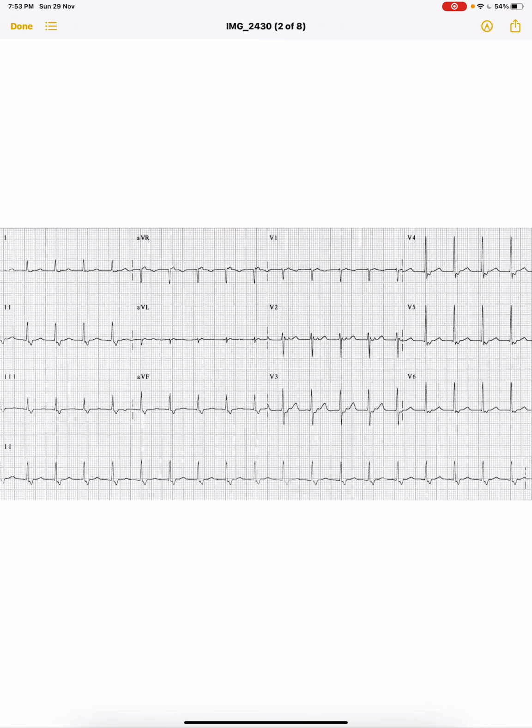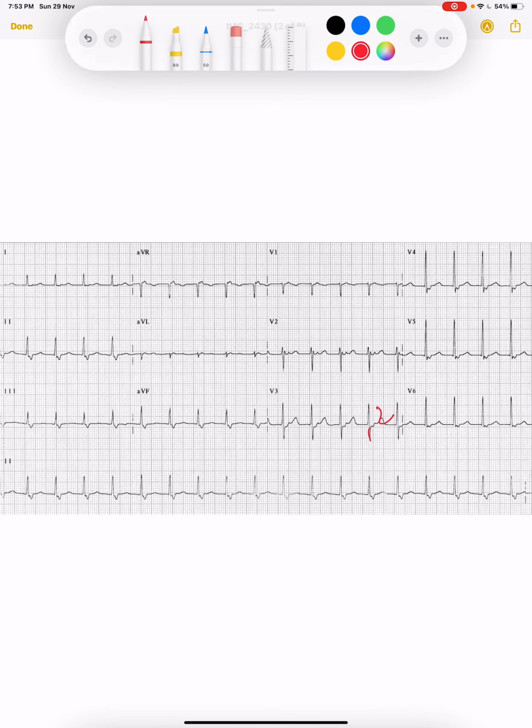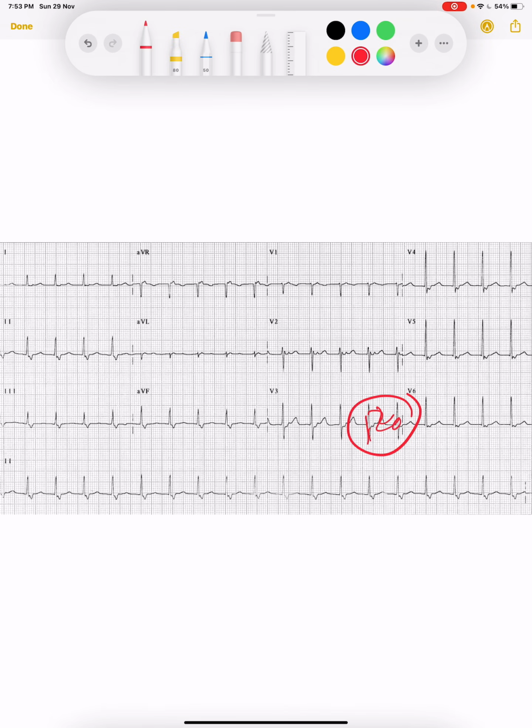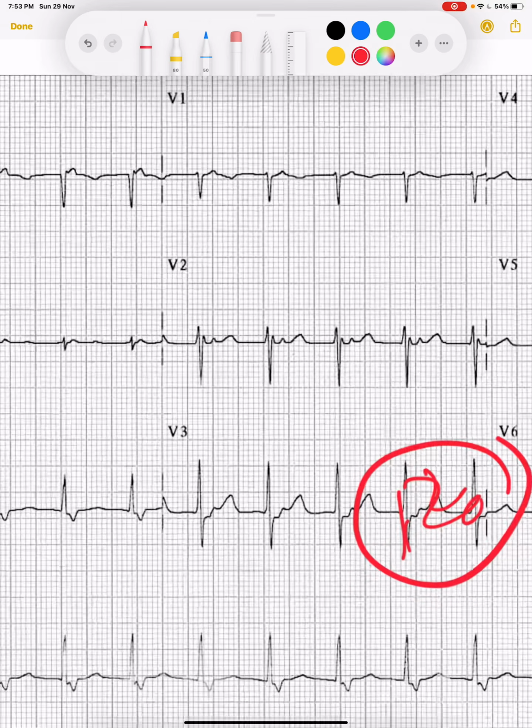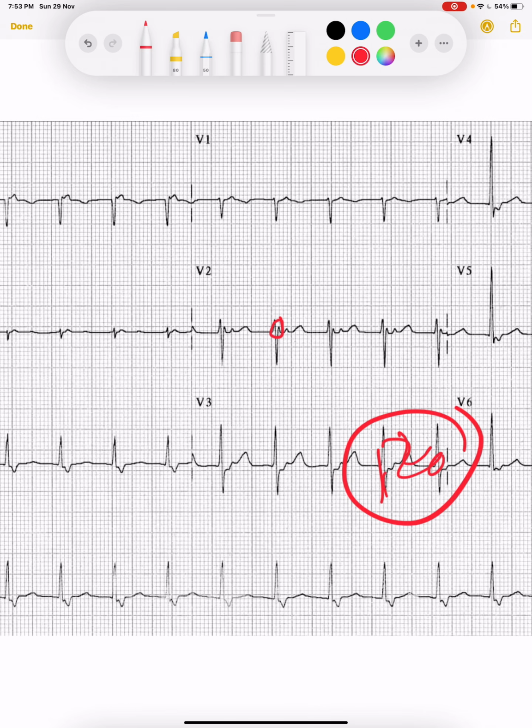Okay, let's take this second ECG. What is the rate? The rate will be maybe around 120. It is not too much. Okay, so now what type of rhythm is it? Look for the P wave. Can you find any P wave? There is no P wave. But if you look closely, you can find this one, this one, this one, this one.